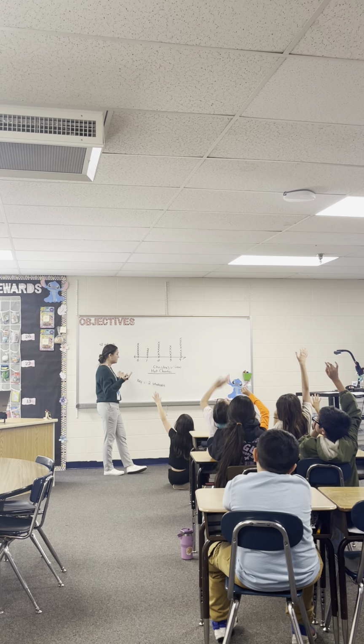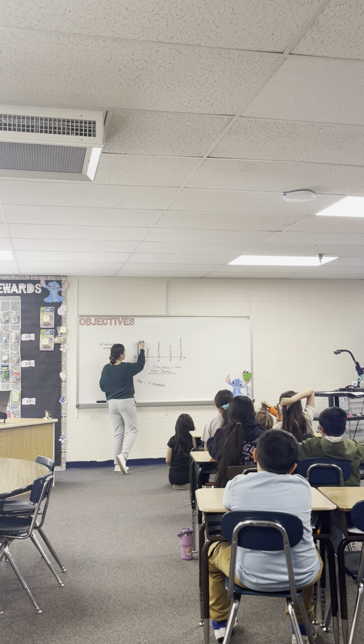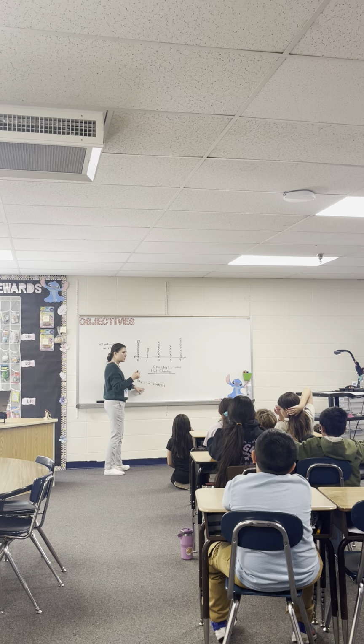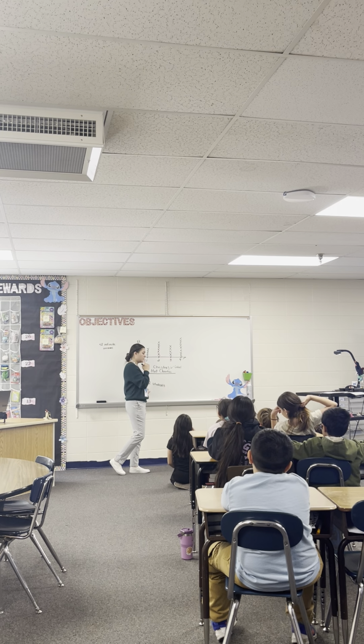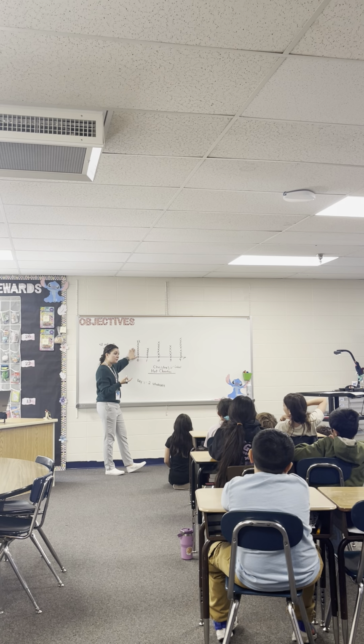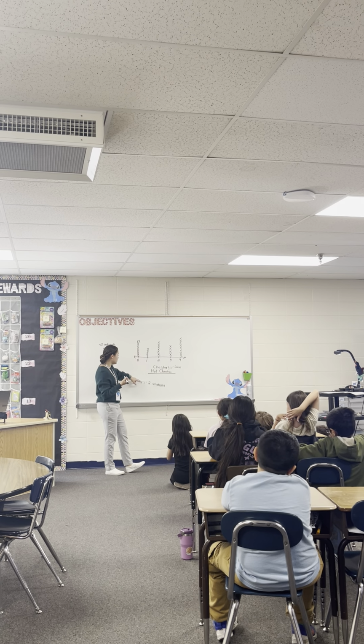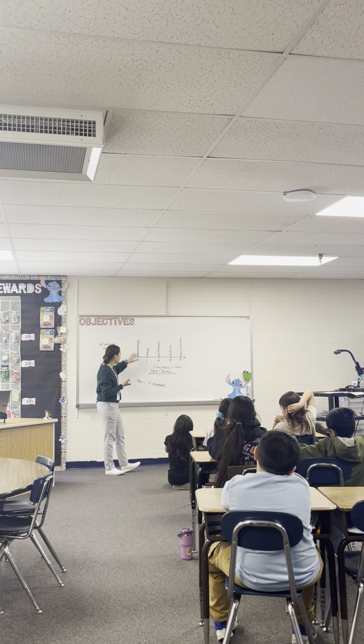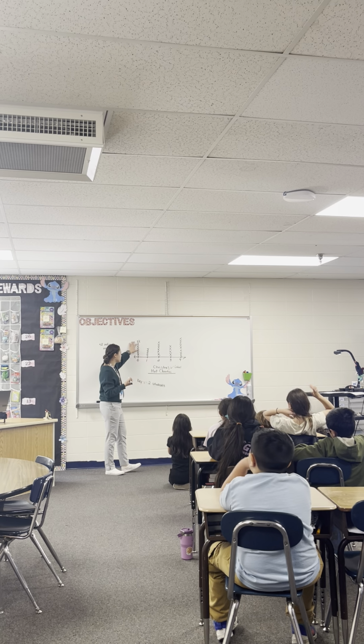As a class? 12. Let's say X equals 1 student, then how many would we have had? 6. Malia, to answer your question, each X equals 2. So it'd be just 2, 4, 6, 8, 10, 12.